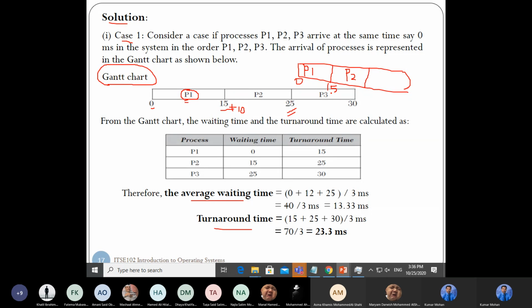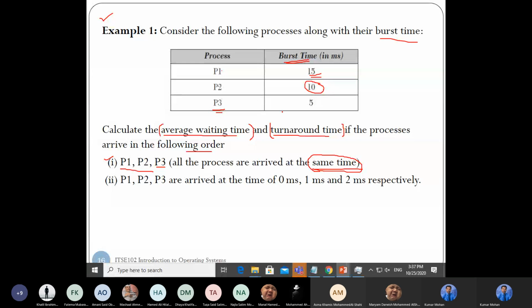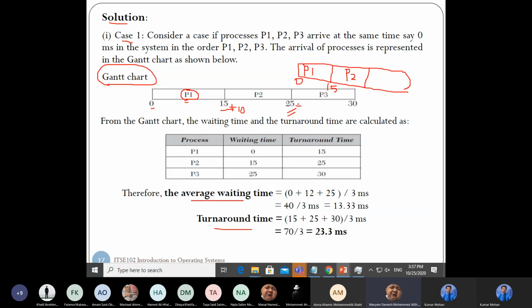It is like standing in a queue at an ATM. If the first person is completed, you wait until then and take your turn, and for the third person you need to add the first two. The starting time for P3 is 25. What is the time taken for P3? What is the burst time for P3? 5. So I will add 5 here.